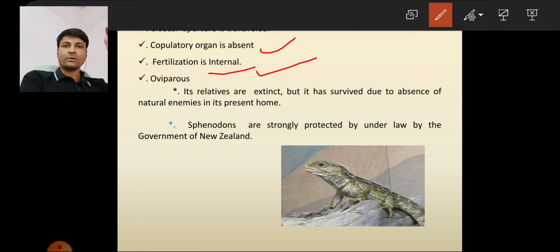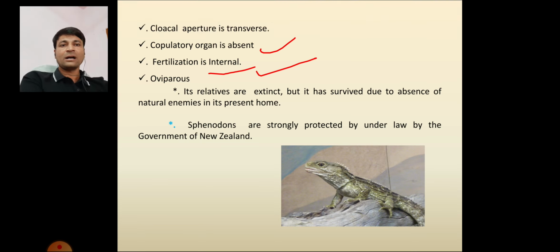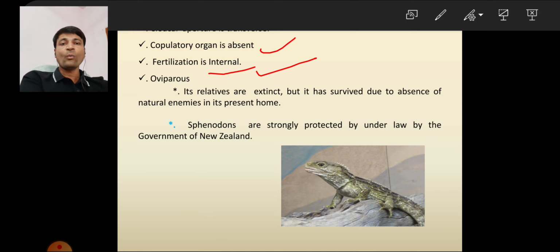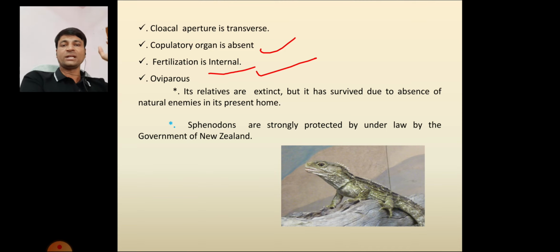How? There are no copulatory organs, so how does internal fertilization occur here? Very simple: here the cloaca works as a copulatory organ. What is the cloaca?